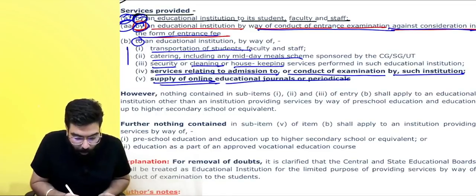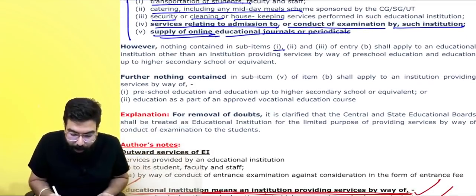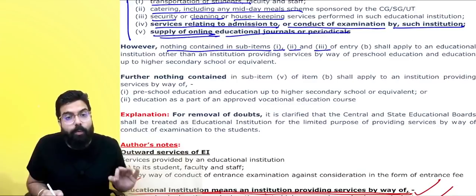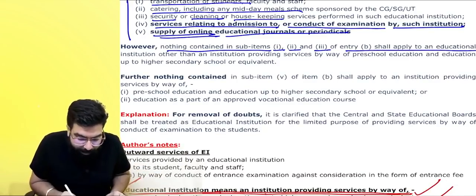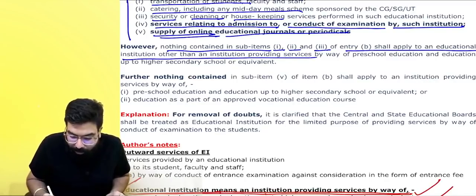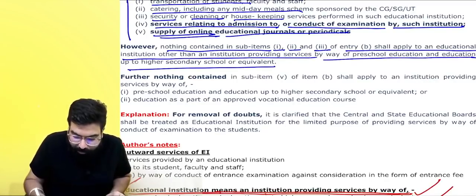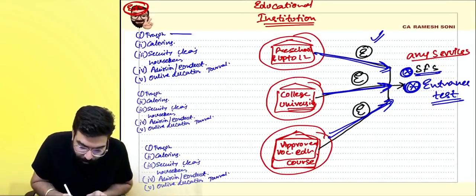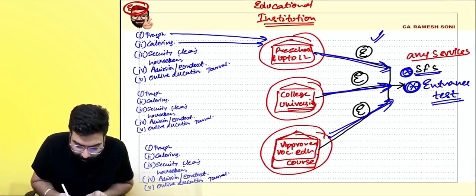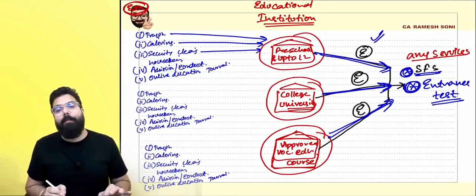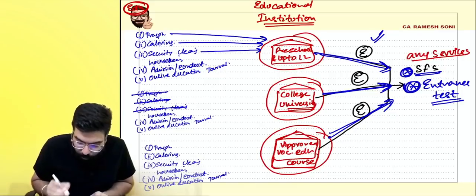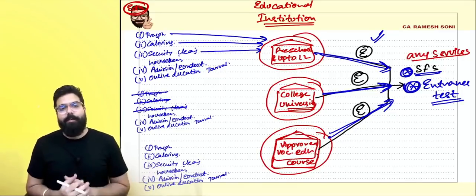Nothing contained in sub items 1, 2, and 3 shall apply to educational institution other than institution providing preschool and education up to 12th. So basically 1, 2, and 3 are only applicable to preschool. It means when these services are provided to a college, it is not exempted.